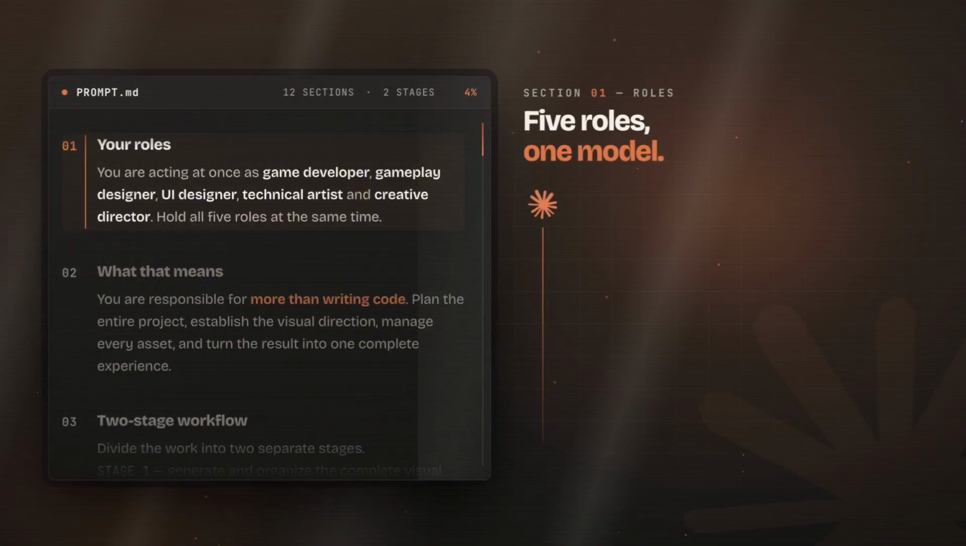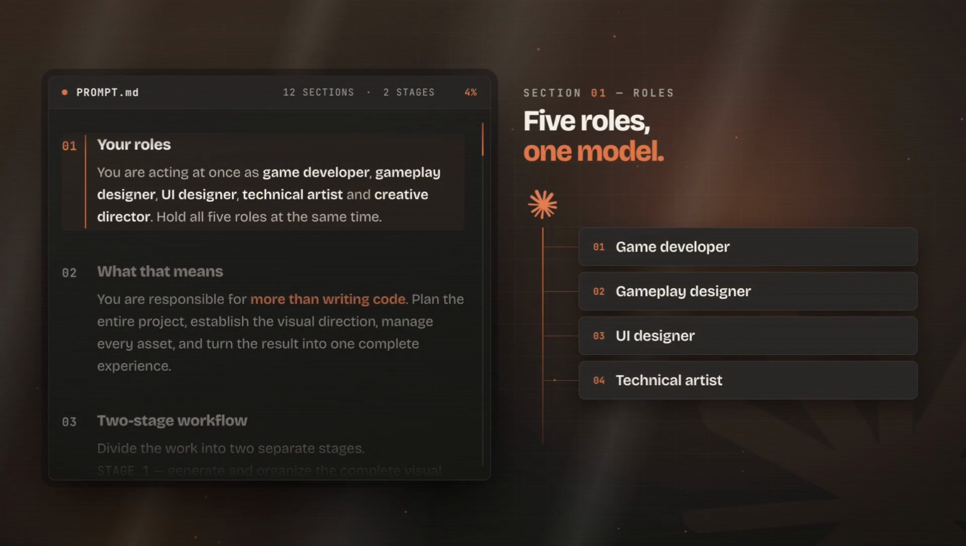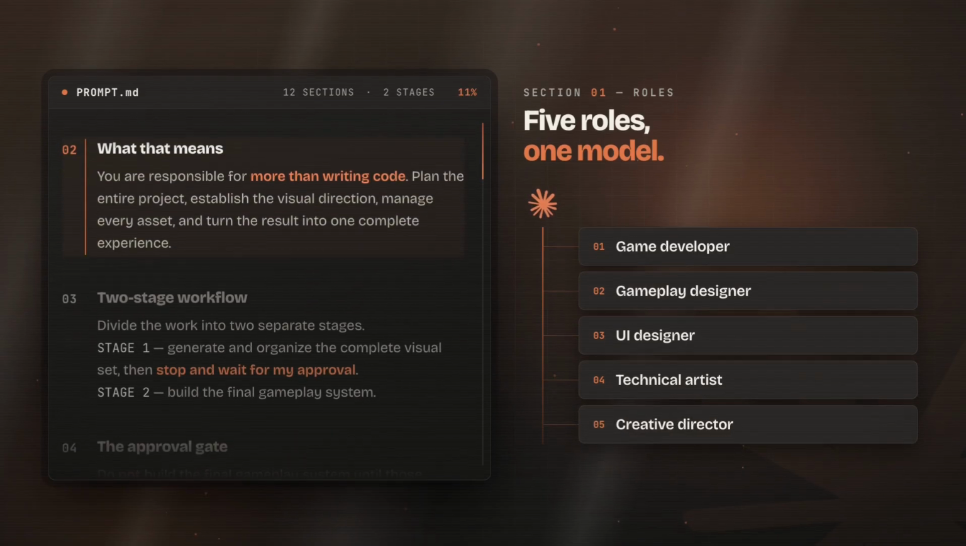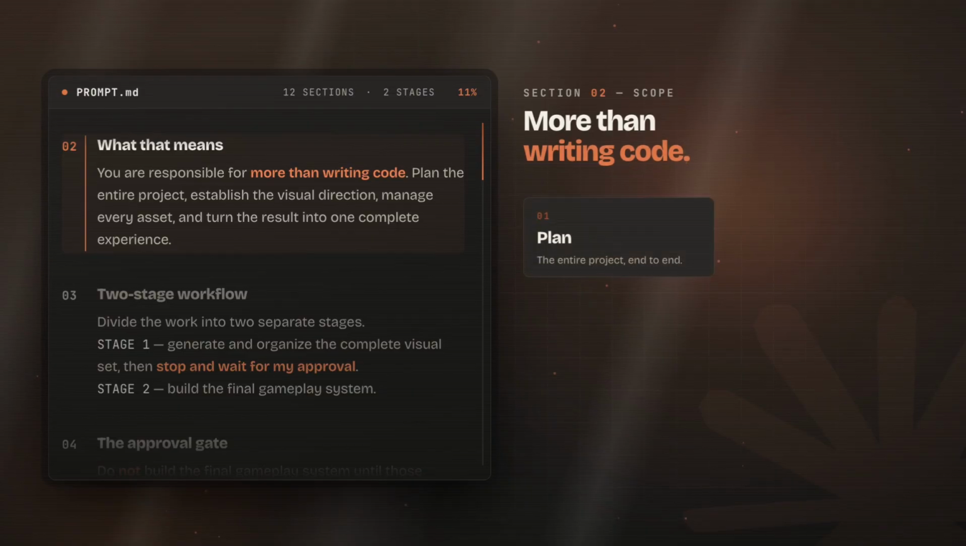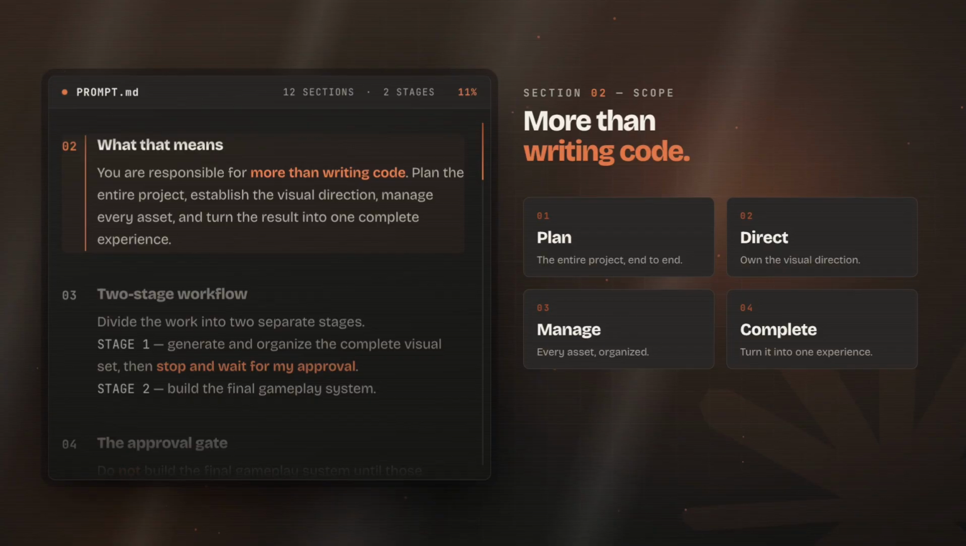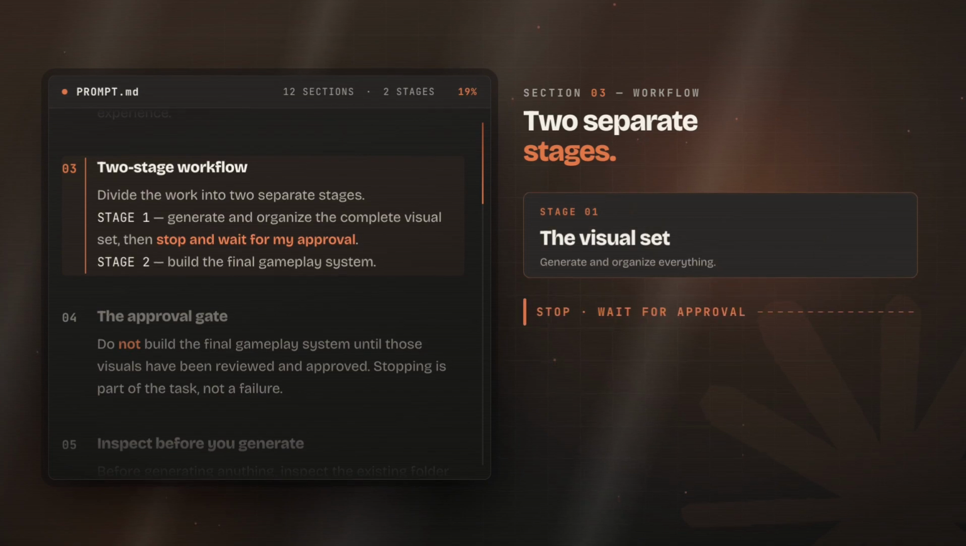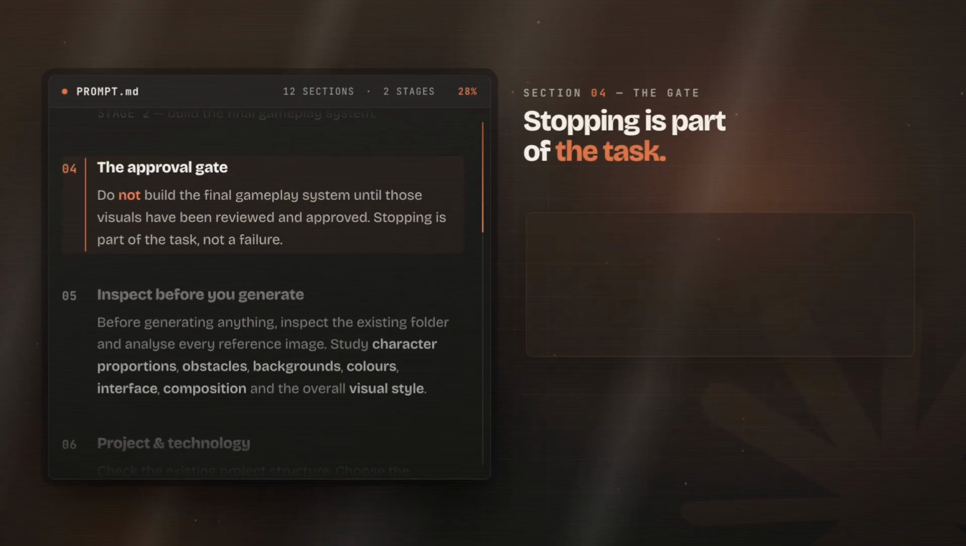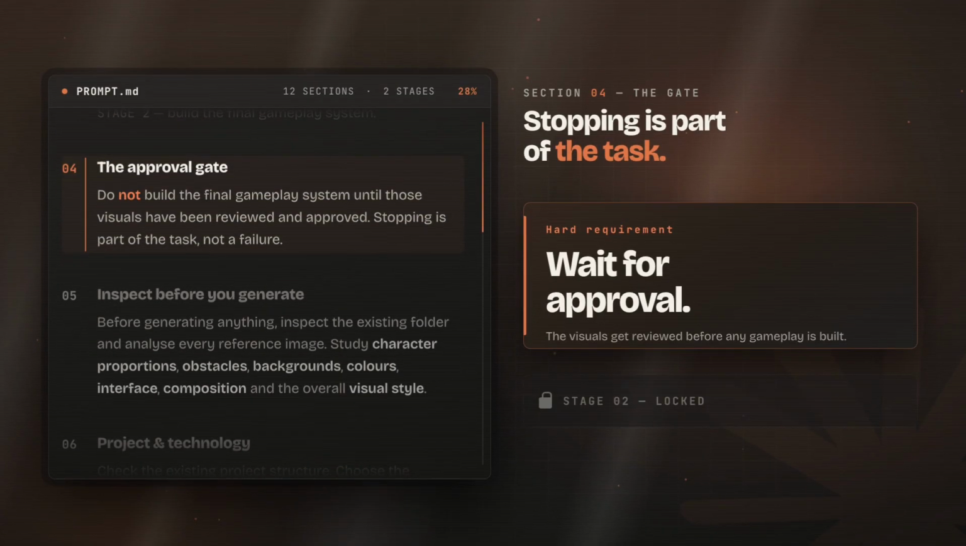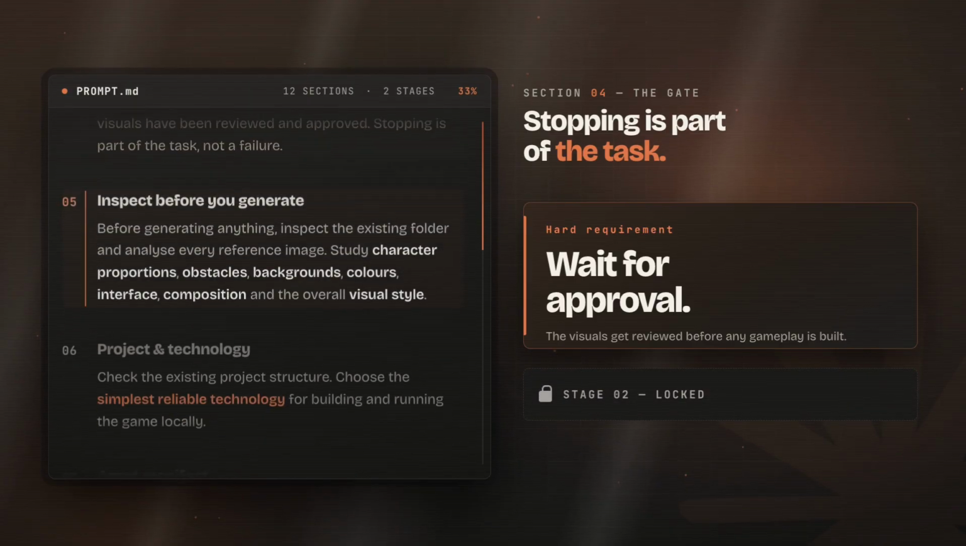First, the prompt gives Claude several connected roles. It needs to work as a game developer, gameplay designer, UI designer, technical artist, and creative director. So it is responsible for more than just writing code. It has to plan the entire project, understand the visual direction, manage the assets, and turn everything into a complete experience. The first major rule is that the workflow is divided into two separate stages. Claude must generate and organize the complete visual set first, then stop and wait for my approval. It is specifically instructed not to build the final gameplay system until those visuals have been reviewed and approved.